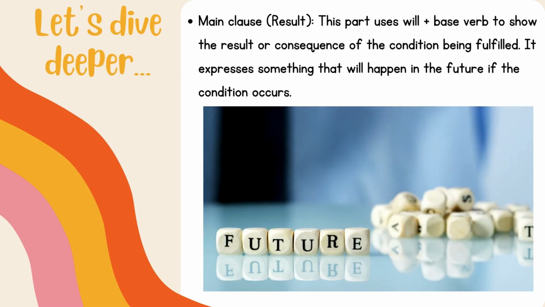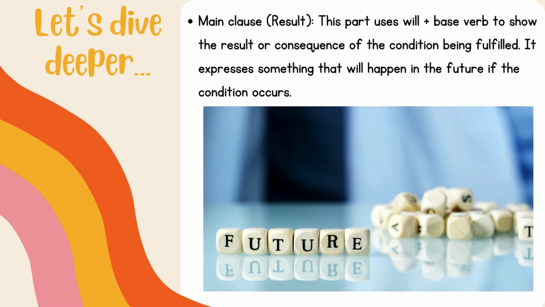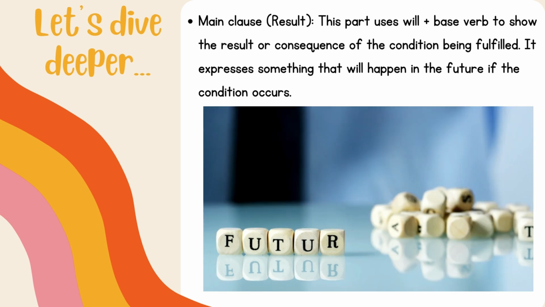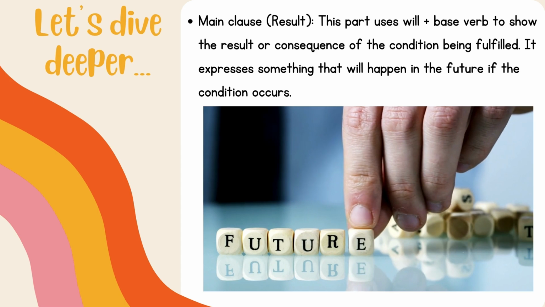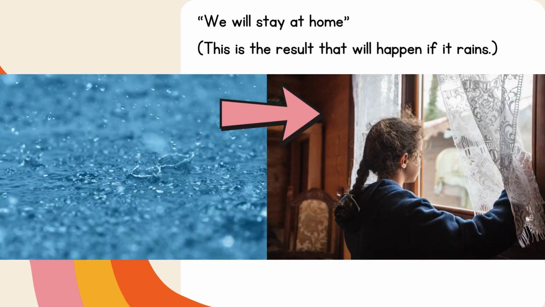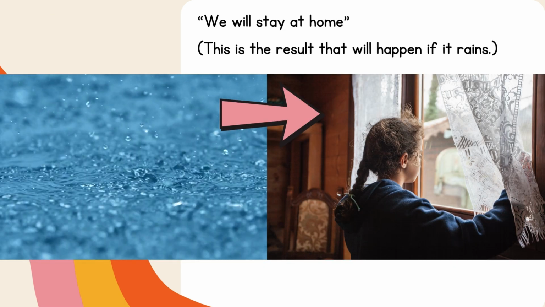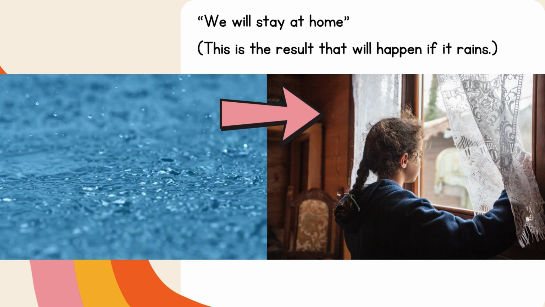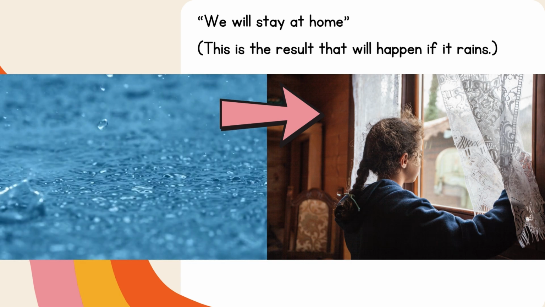The main clause, the result, right? This is something that will happen in the future if that condition occurs. We will stay at home. So again, this is the result that will happen if it rains.